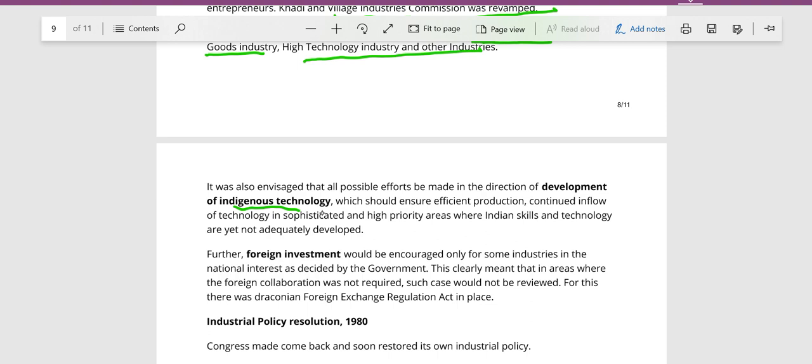The Janata Party was in government, so more emphasis was given to indigenous technology. High priority areas were identified where Indian skill and technology were not yet developed, and foreign investment was encouraged only for some industries.